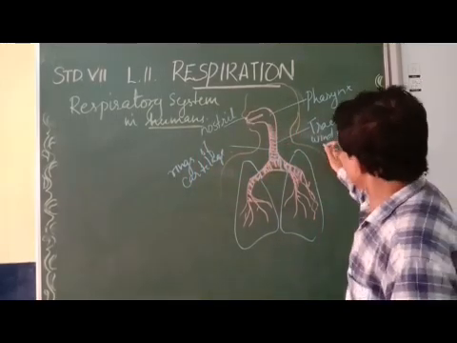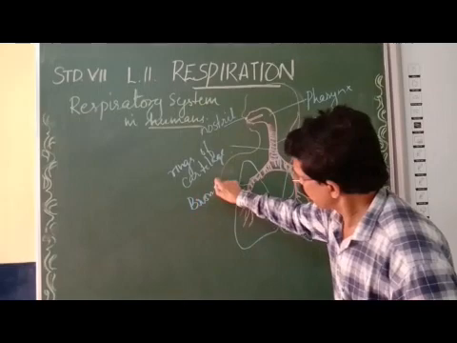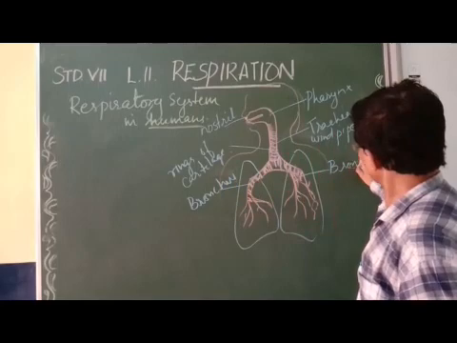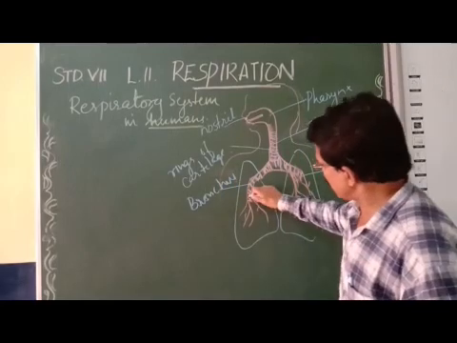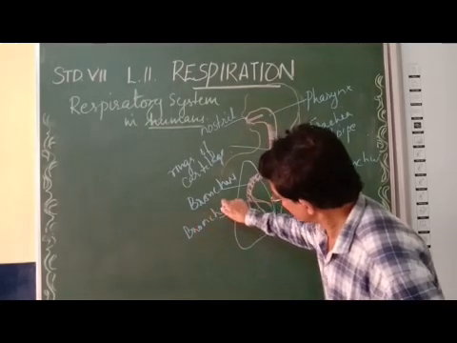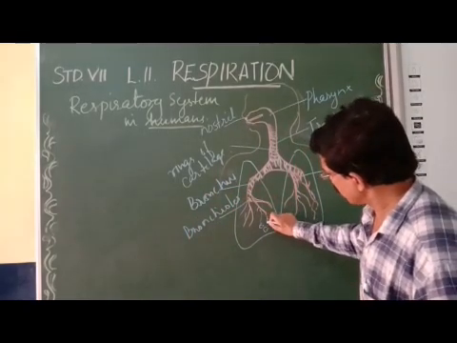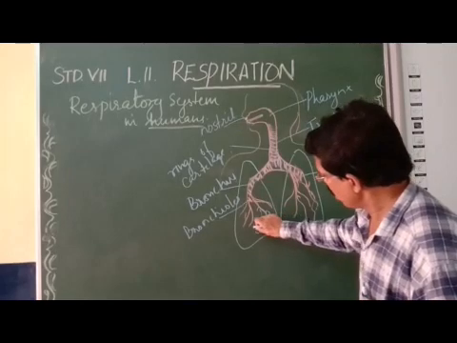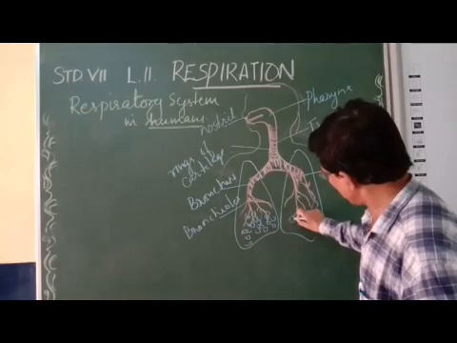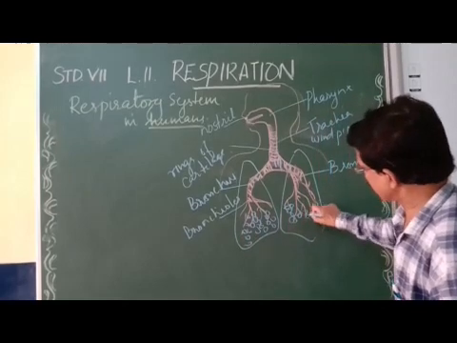Now the trachea divides into two branches, what we call bronchus. Each one is called a bronchus. This one is a bronchus and this is also a bronchus. Now each bronchus divides into many branches called the bronchioles, B-R-O-N-C-H-I-O-L-E-S. Each bronchiole ends in air sacs, what we call alveoli.